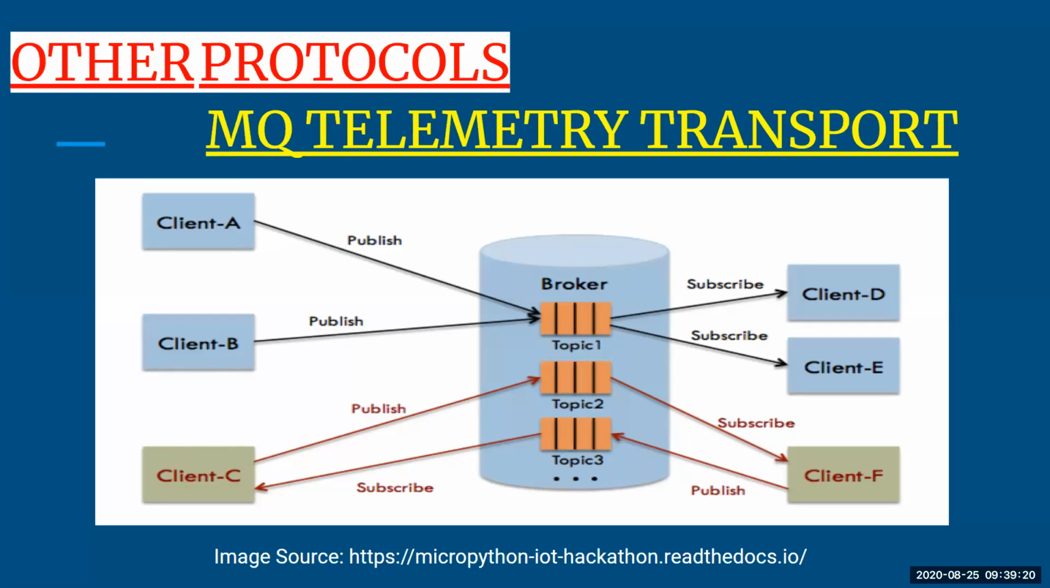publish and subscribe method. So here in this example, let us see how it works. Here we can see there are different clients: client A, client B, client C, client D, client E, and client F. There is something called a broker in between, which is nothing but a server, and this broker or server has the information related to different topics. Each of the clients connected to the server wants access to the topics which are in the server or the broker.